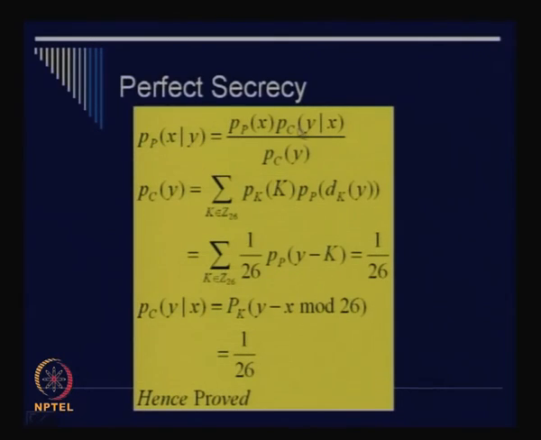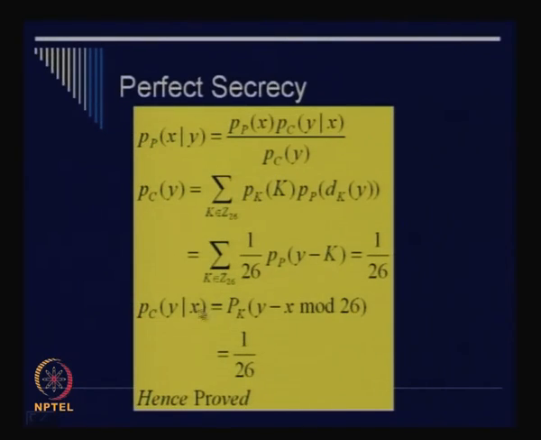So you see that when we had computed the value of p_P(x given y), that was not equal to the value of the probability of the key. We discussed that, right? But in this case it's equal, because if you choose the value of the key to be y minus x, and if your plain text is x, then obviously your ciphertext is y, right? So therefore this probability you can denote by these symbols. It says that you can actually multiply with the corresponding value of the key, okay.